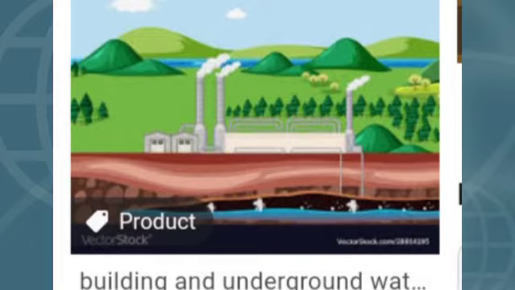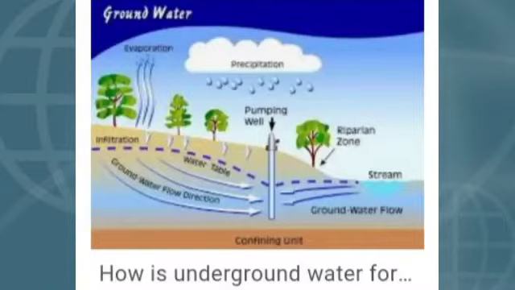The pervious rocks allow and hold water and form springs. What do you mean by pervious? Pervious means allowing water to pass through. And a spring is a place where the underground water comes out naturally.